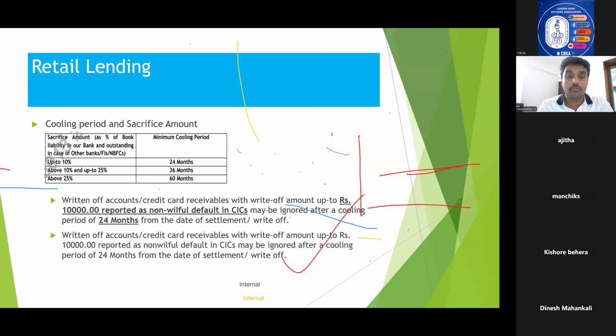Now, coming to the most important thing: as you all know, the bank introduced the cooling period and sacrifice amount concept in 2024 with regard to customers having written-off status in their CIC scores. For the time being, I am not looking at the chat window because we will be short of our schedule, as somebody has pointed out correctly. You can ask your doubts in the chat; at the end, I will cover them together. So, cooling period and sacrifice amount.